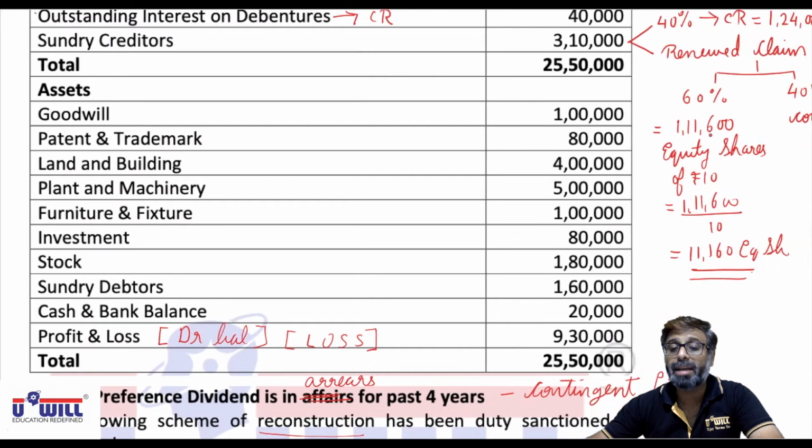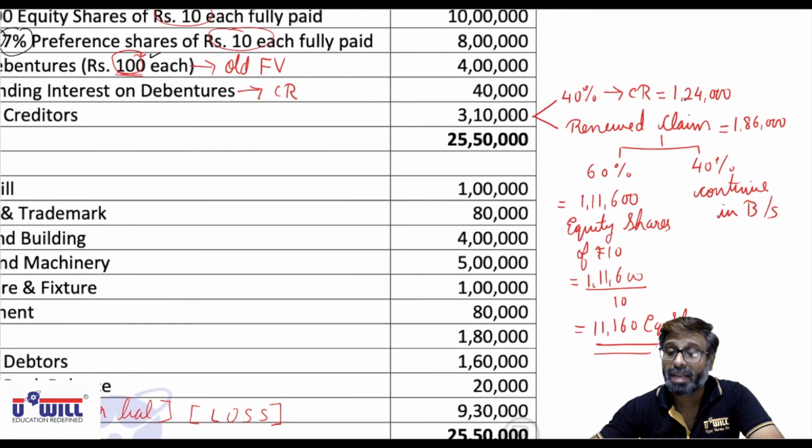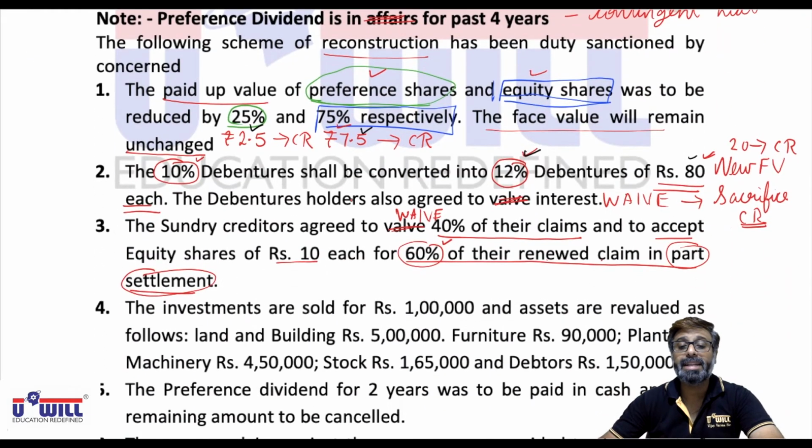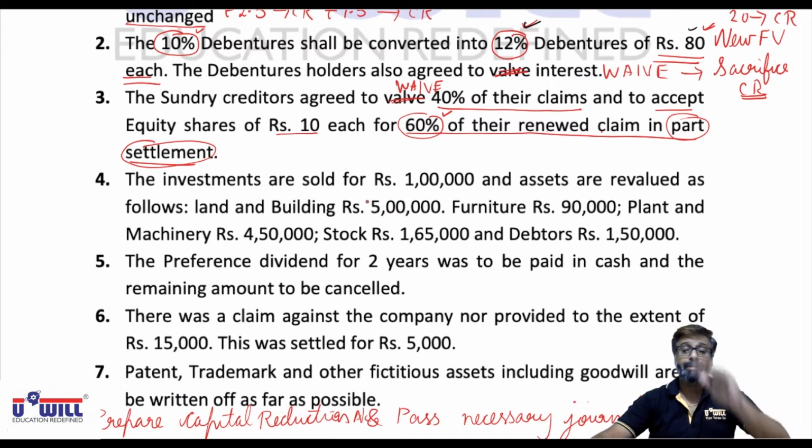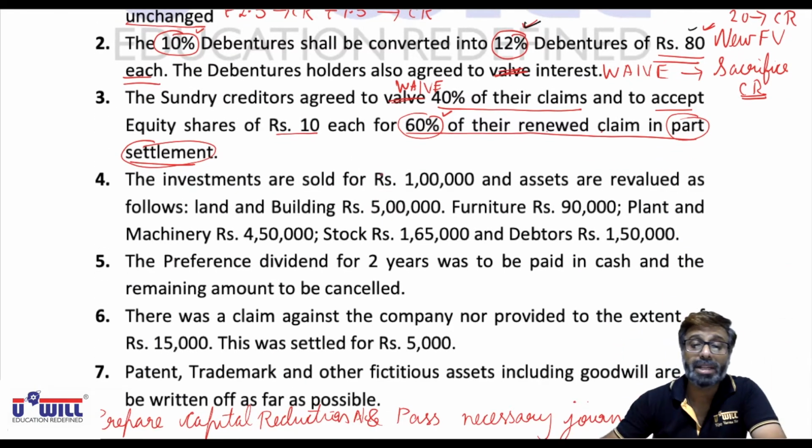What is the renewed claim? 3,10,000 minus 1,24,000, 40% they sacrifice. Renewed claim is 1,86,000. Out of that also 60% only we are giving them in the form of equity shares. So 1,86,000 into 60%, 1,11,600 we are giving in the form of equity shares of 10 each. That means 11,160 equity shares, and the remaining 40% will continue to appear in the balance sheet. Look at the adjustment once again, and if still not clear, then pause, rewind and listen to it once again.